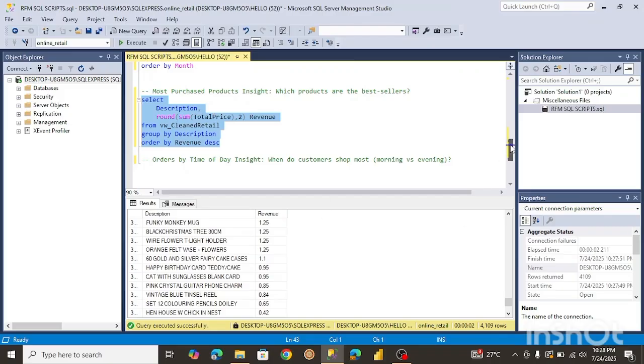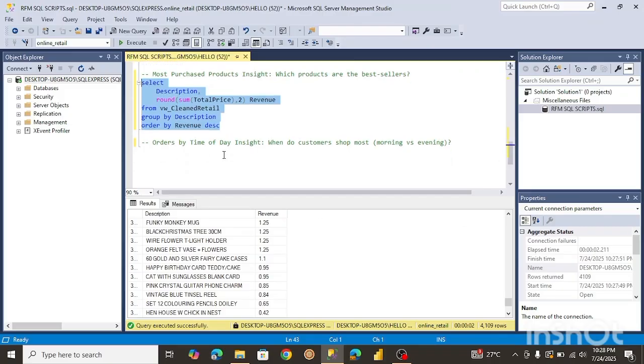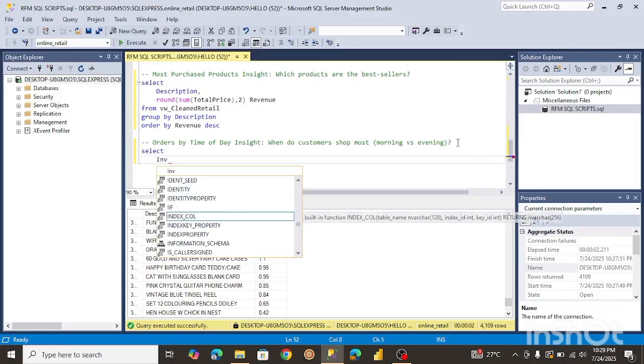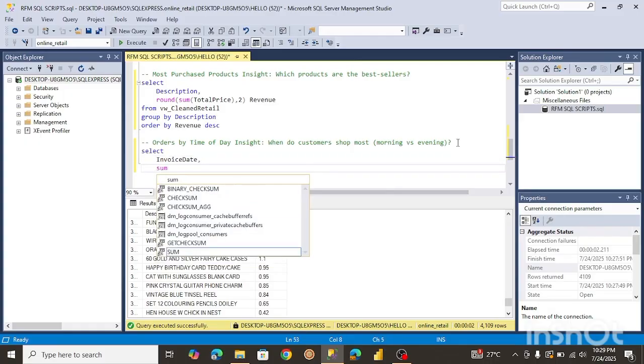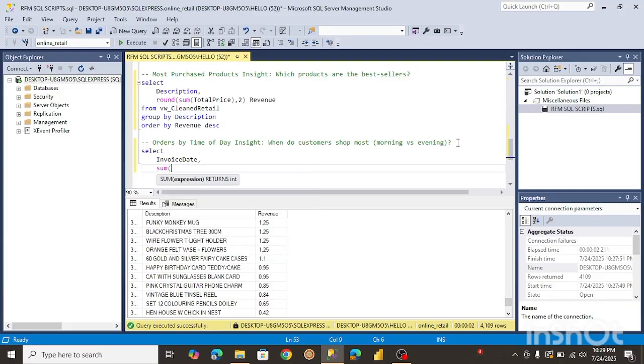And for the last insight, that would be orders by time of day. So when do customers shop the most, whether it's in the morning or in the evening? To do this, I don't really think I need to select all the records. We're going to need the date, and I'm going to find a way to extract the day from the dates. So let me first select the date, and I'll select the sum of revenue, the sum of total price, of course.